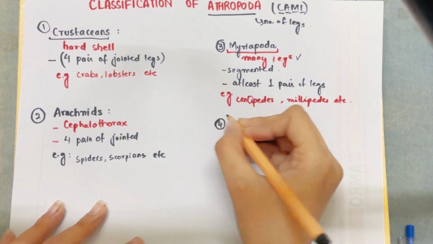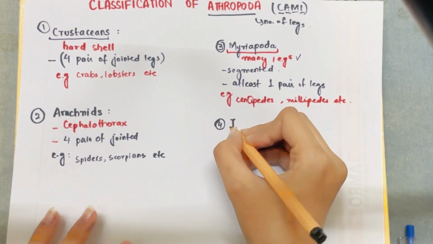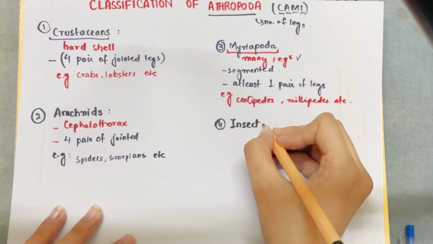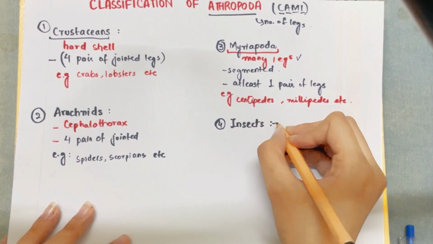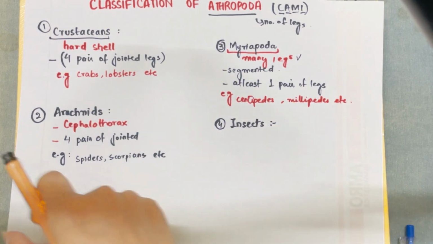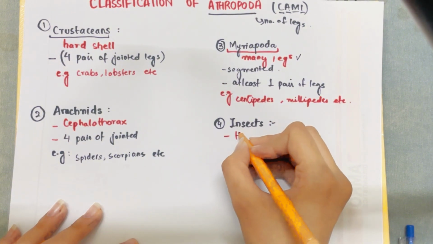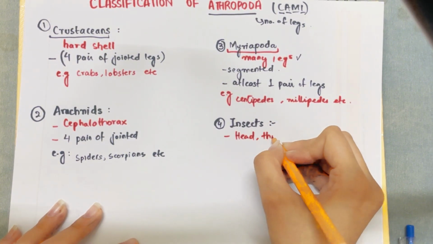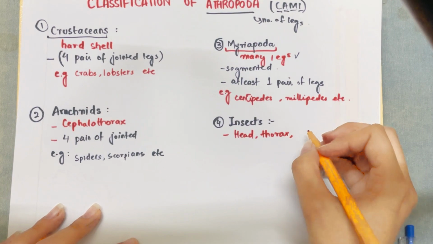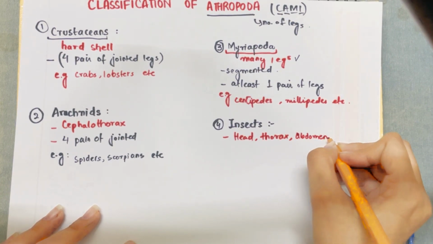Let's discuss the last and final class, the insecta. Insecta, or the insects, is basically the largest class of the arthropoda. The insect body is divided into head, thorax, and abdomen. It is not fused together. They have separate parts, and thus they are not termed as cephalothorax.